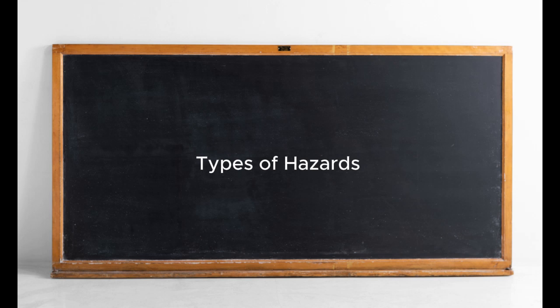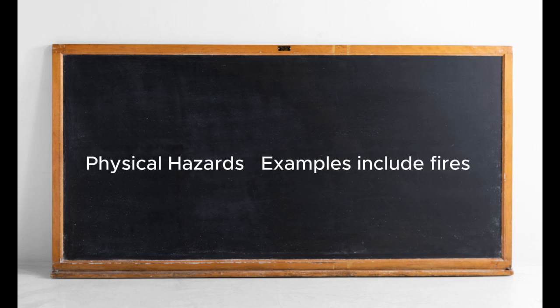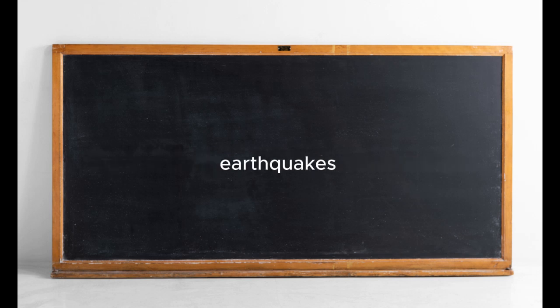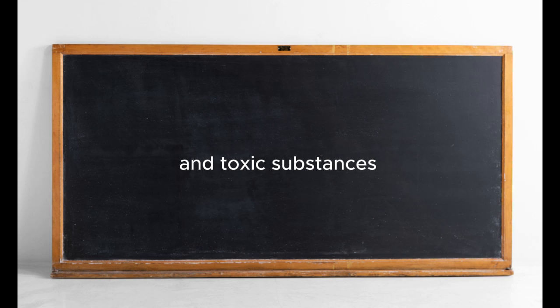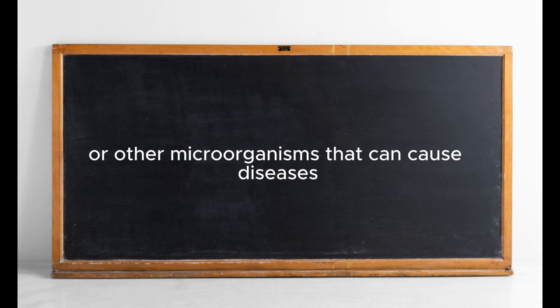Types of hazards. Physical hazards. Examples include fires, earthquakes, floods, extreme temperatures, and noise pollution. Chemical hazards. Harmful chemicals such as acids, gases, and toxic substances. Biological hazards. Bacteria, viruses, fungi, or other microorganisms that can cause diseases.